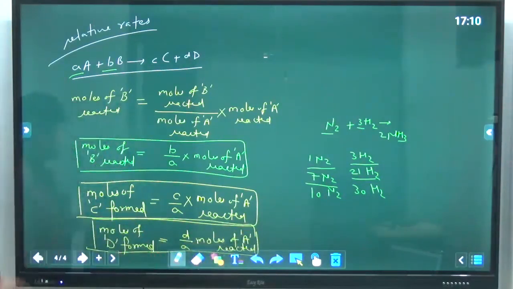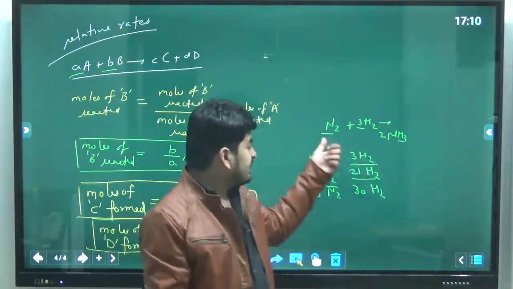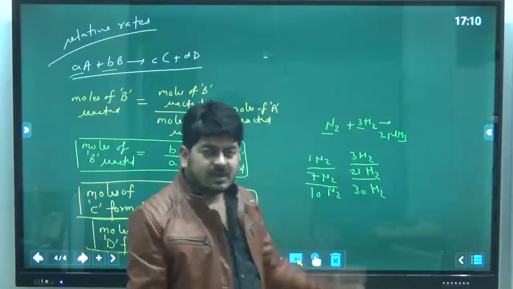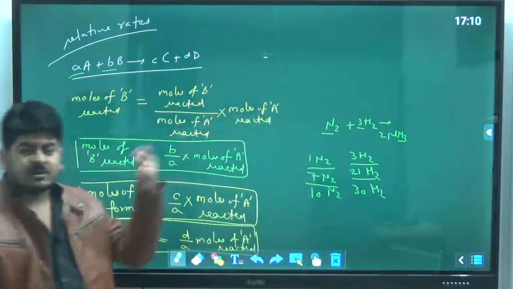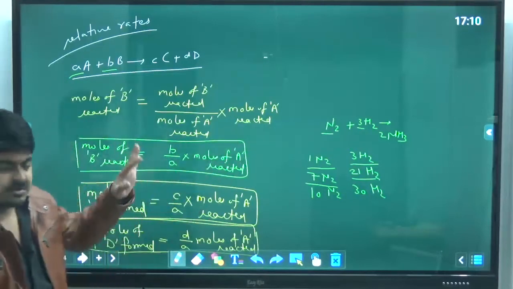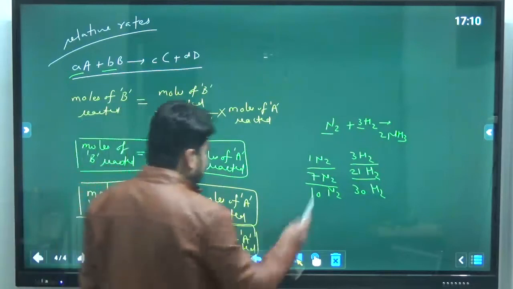All these are fixed things. Okay, as you can see, 1 mole nitrogen gives 2 mole ammonia, 3 mole nitrogen gives 6 mole ammonia, 7 mole nitrogen gives 14 mole ammonia. So the ratio of ammonia formed to the nitrogen reacted is same as their stoichiometric coefficient. So it will be same for all other reactions as well in general.